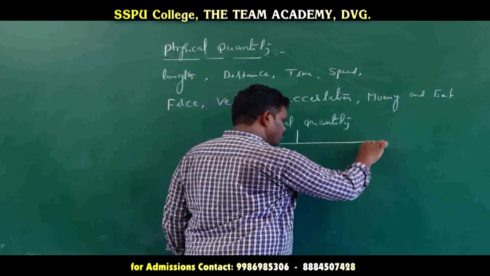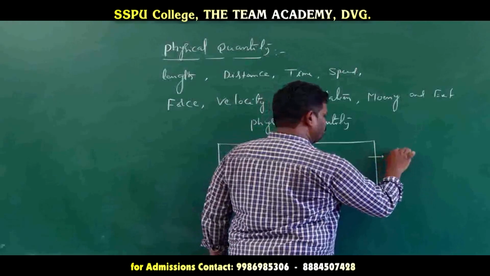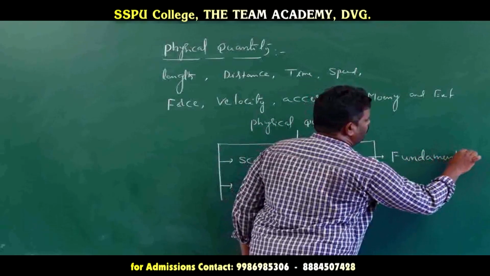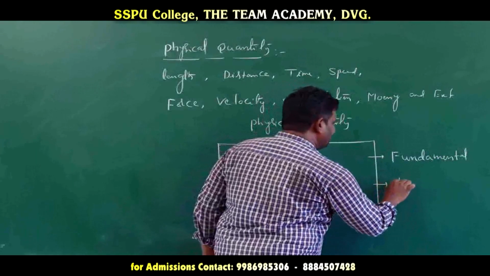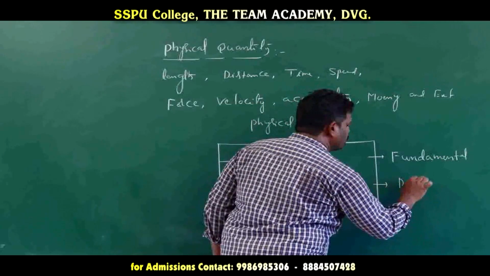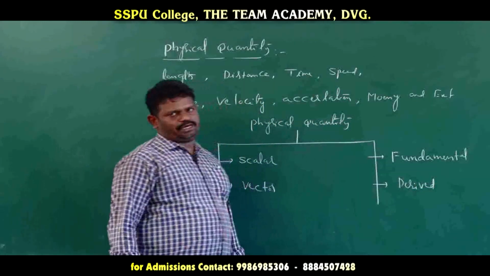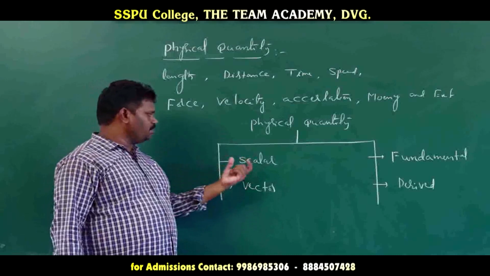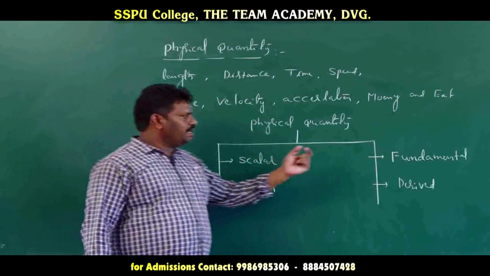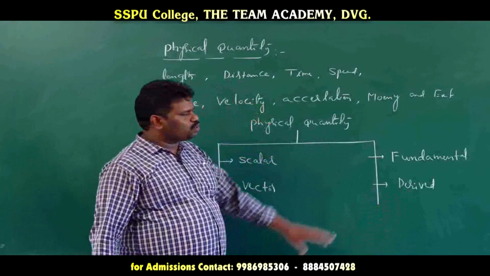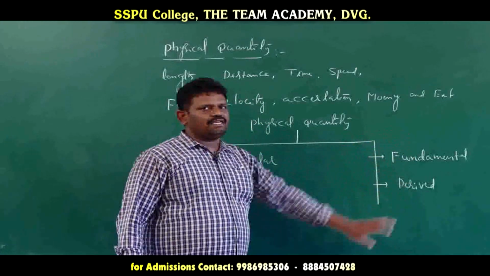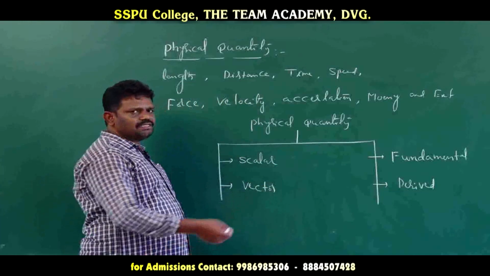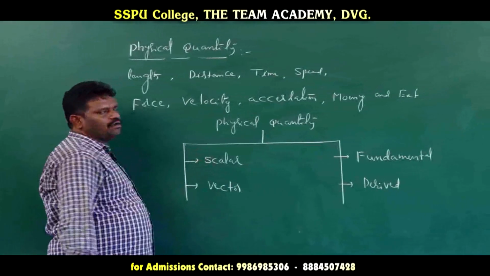In the second type, fundamental quantity and derived quantity. So physical quantities are classified in two ways. In the first, scalar and vector quantity. Here, fundamental quantity and derived quantity. We already learned this in first year physics; this is the physics concept. Now we only discuss the mathematical concept, that is, scalar and vector quantities.